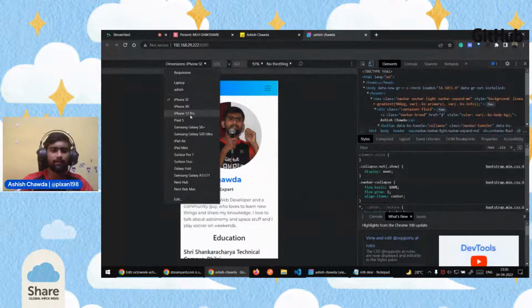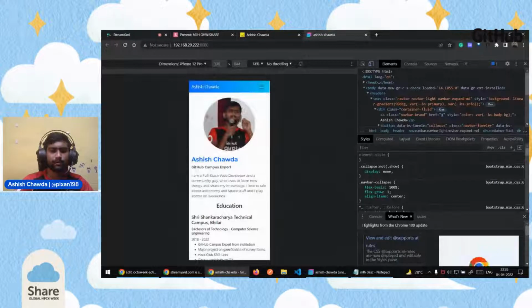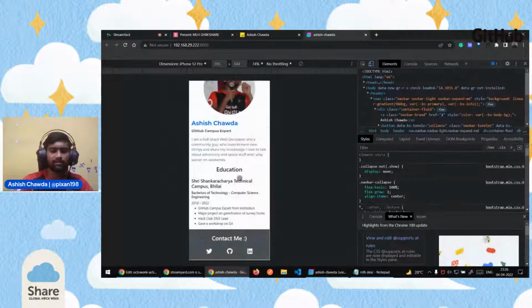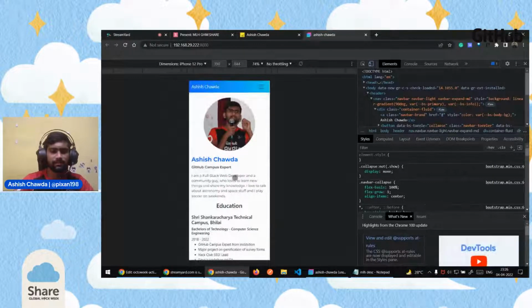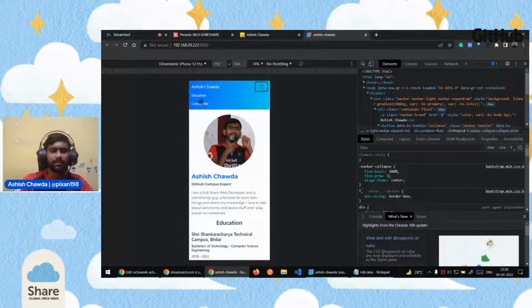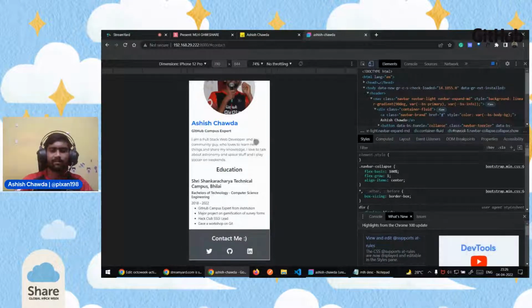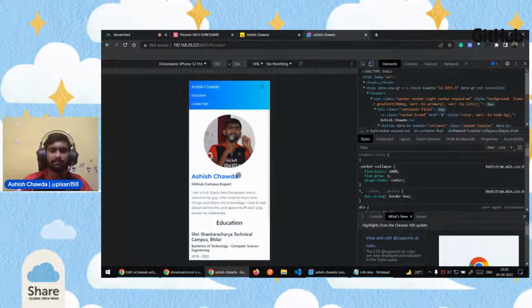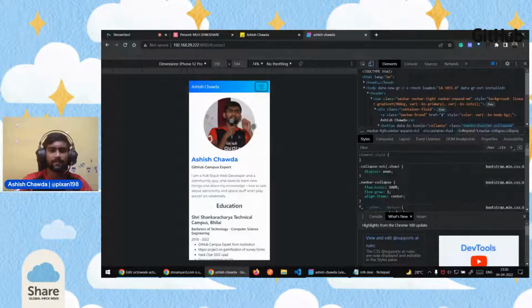Currently I am looking at iPhone 12 Pro. On iPhone 12 Pro, my website looks like this, which is quite good according to me. If I expand this navigation bar and click on contact me, it will scroll the website on its own and show me that this is the thing you are looking for. If I click on it again, it will just collapse.